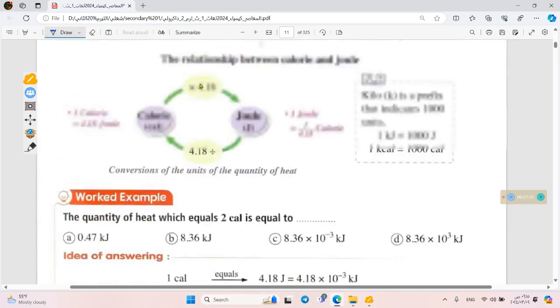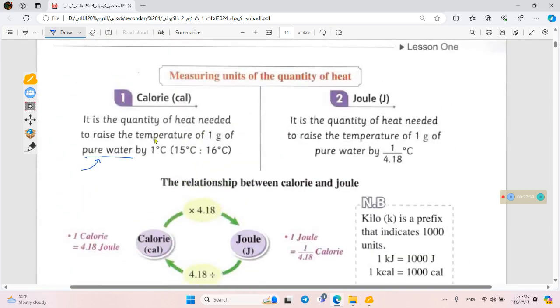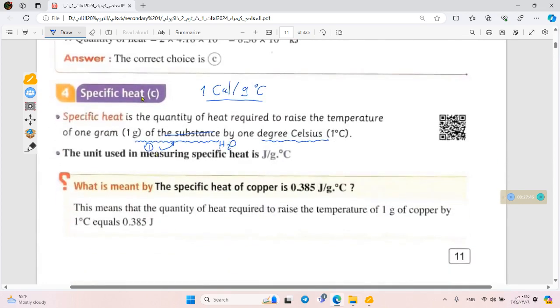Again, the calorie is the amount of heat required to increase the temperature of 1 gram of pure water by 1 Celsius. And if we're talking about specific heat, it's the amount of energy required to increase the temperature of 1 gram of any substance by 1 Celsius degree. If we change "any substance" to water, then we're talking about the specific heat of water. So the specific heat of water equals 1 calorie, because 1 calorie is the amount of heat required to increase the temperature of 1 gram of pure water by 1 Celsius.